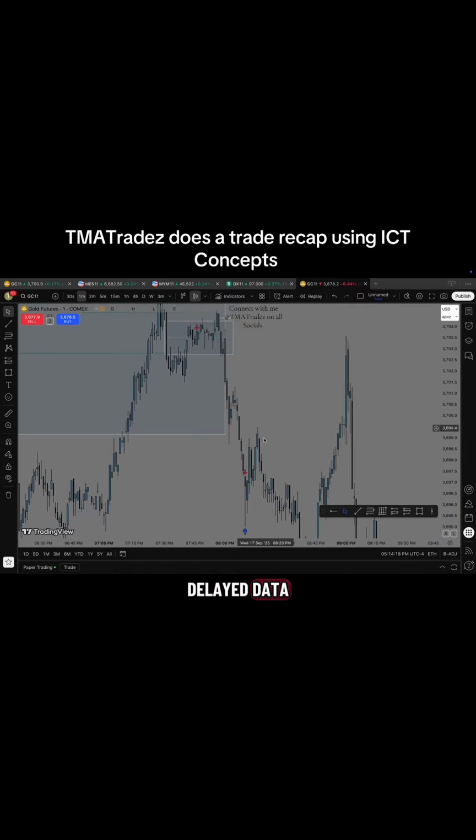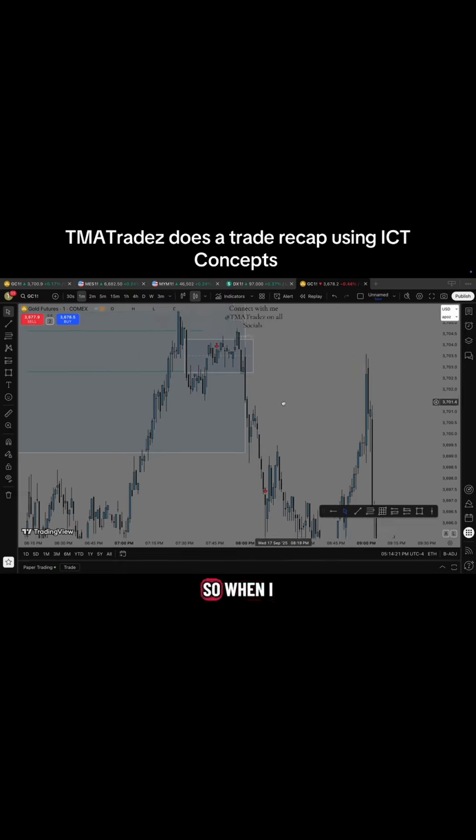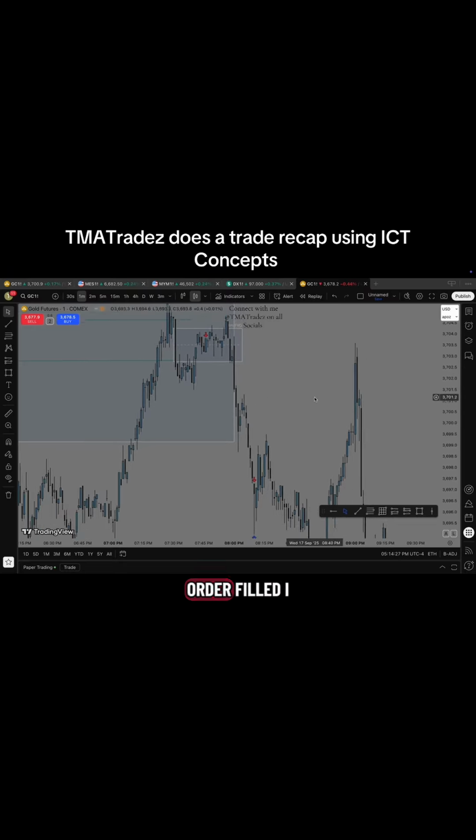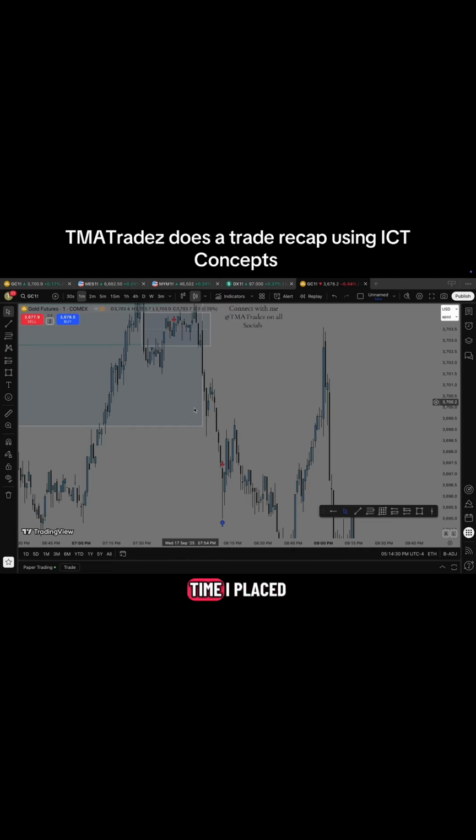Because I'm on delayed data, I could not see price where it was currently. So when I did enter trying to take partials, it took me immediately out. So when I did see that, it was like, oh, order filled. I was like, dang, that quick. Price was already down here by the time I placed those buy limits.